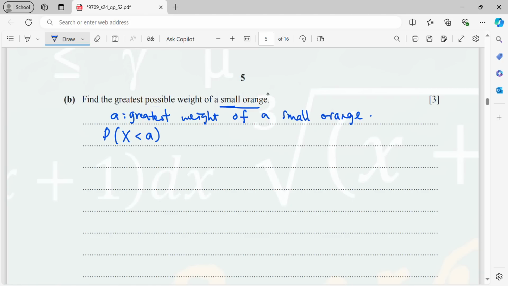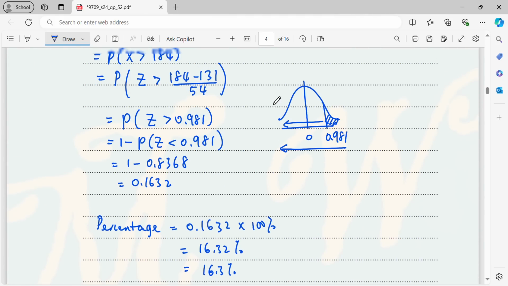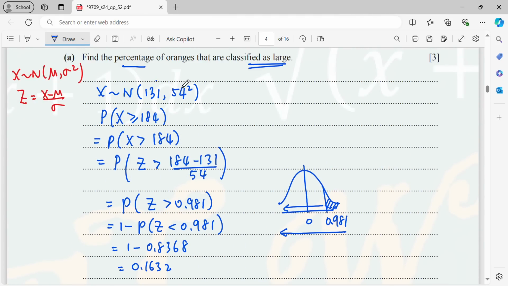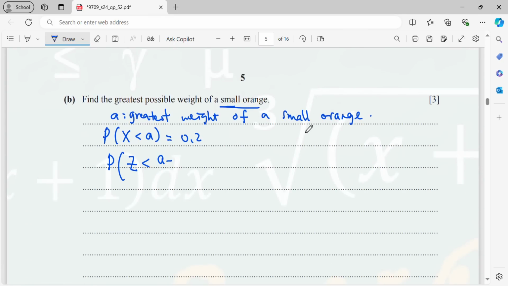So P(X < A) equals 20%. And now I standardize it. So it will be the probability of Z less than A minus the mean, which remains 131, over the standard deviation 54. So (A minus 131) over 54. This is 0.2.